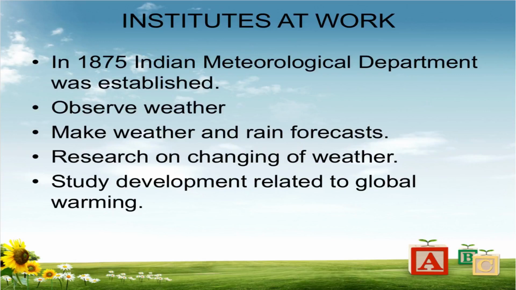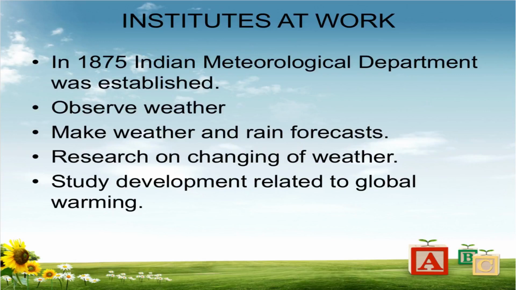So we think that we have to make a certain institute where we can work and think about these natural resources, how we can maintain them and how we can improve them. So we will see the topic institutes at work.